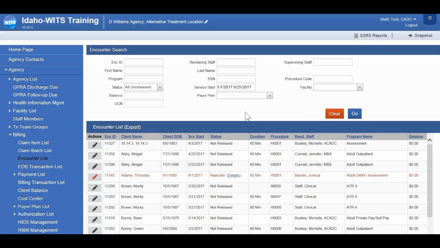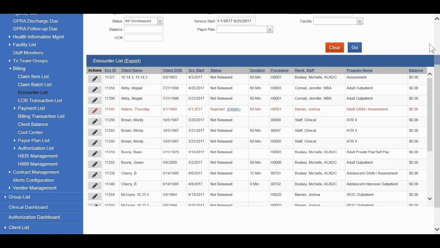Once you've entered your search criteria, click Go. And this will display all unreleased encounters for that time period. You do have the option to export this list, and that will export it as an Excel file.